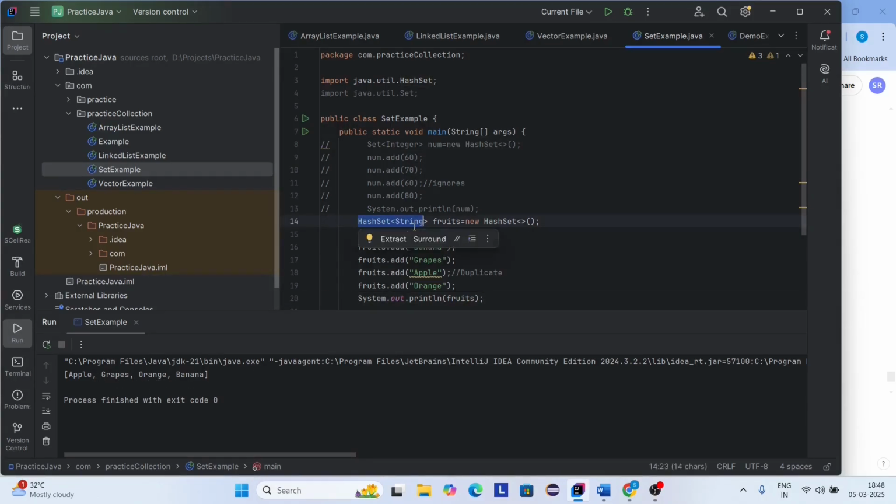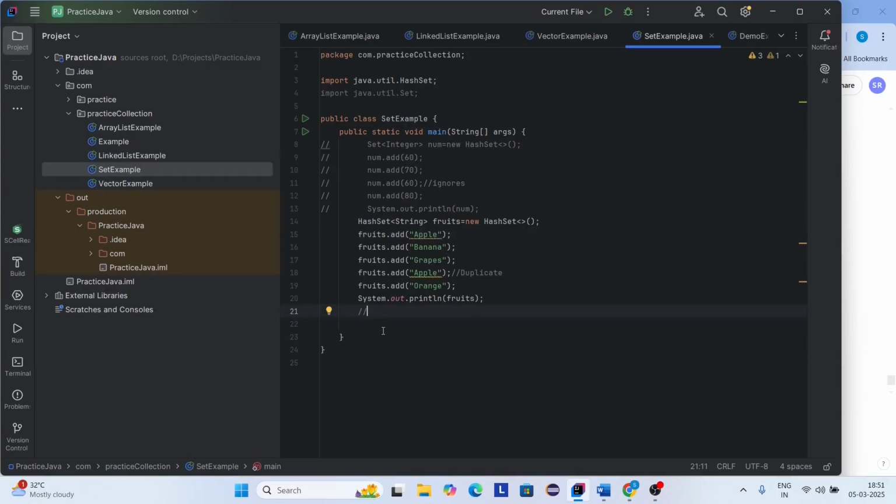Here you can see HashSet. It is the implementation class of set interface. It is present inside java.util package, and HashSet will not allow duplicates. That's why here we are giving apple 2 times, but in the console you can see it returns only 1 time. So HashSet will not allow duplicates, and HashSet will not provide indexing as well. Here we are inserting elements apple, banana, grapes, apple, orange. Here you can see apple, grapes, orange and banana. Based on this you can observe elements are not stored in order, because in HashSet elements will be stored based on the hash code of an object.